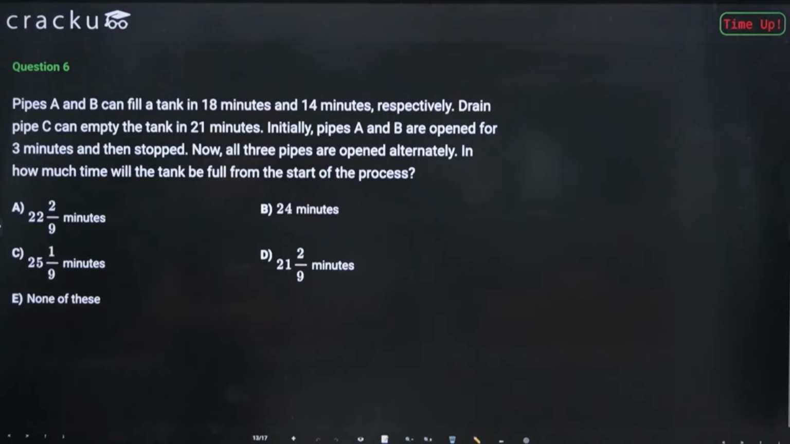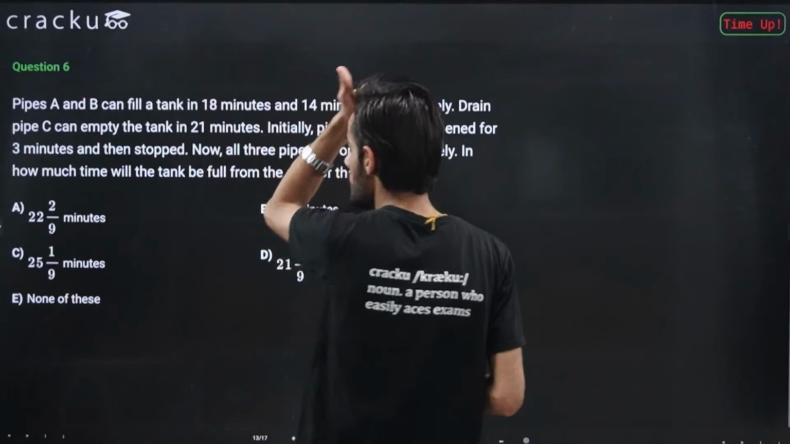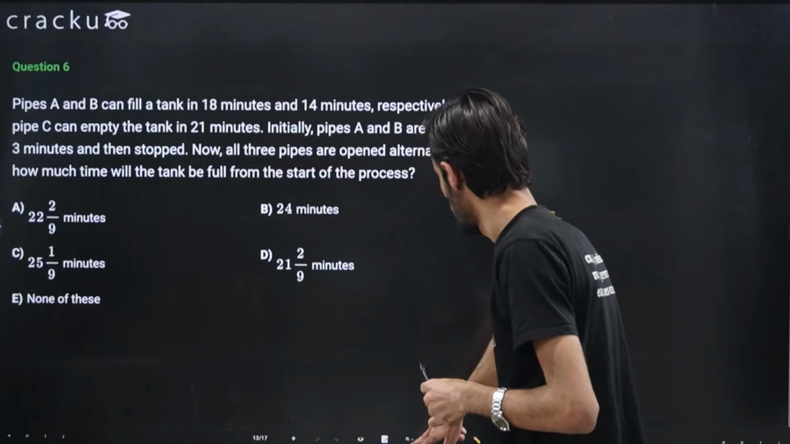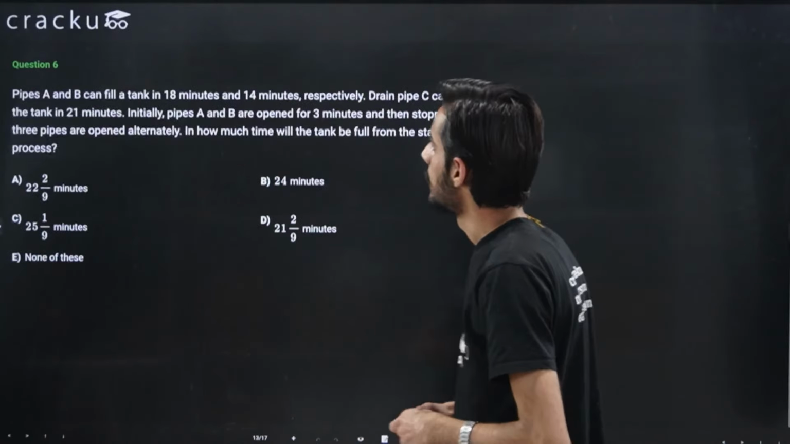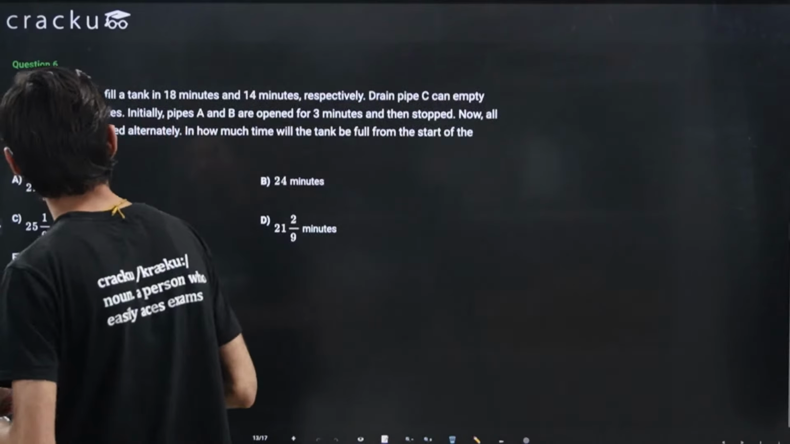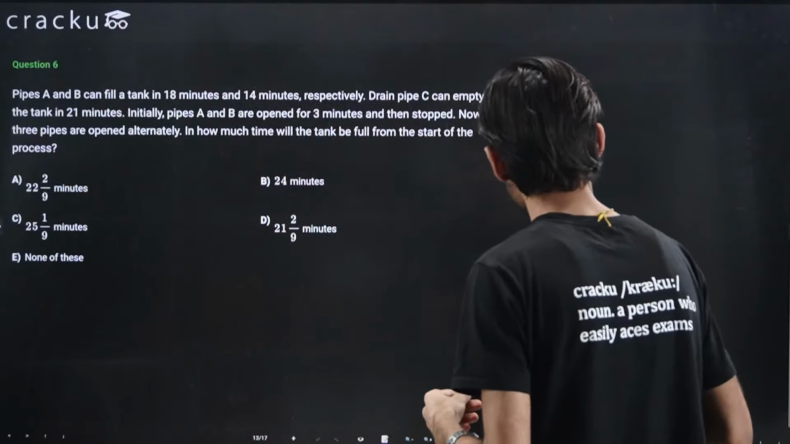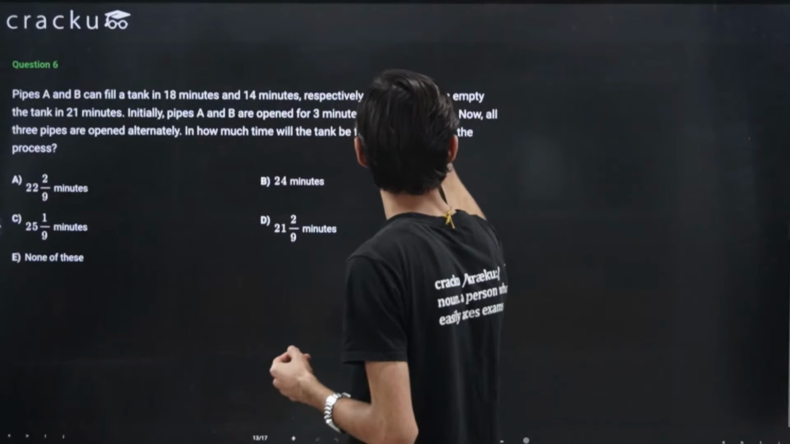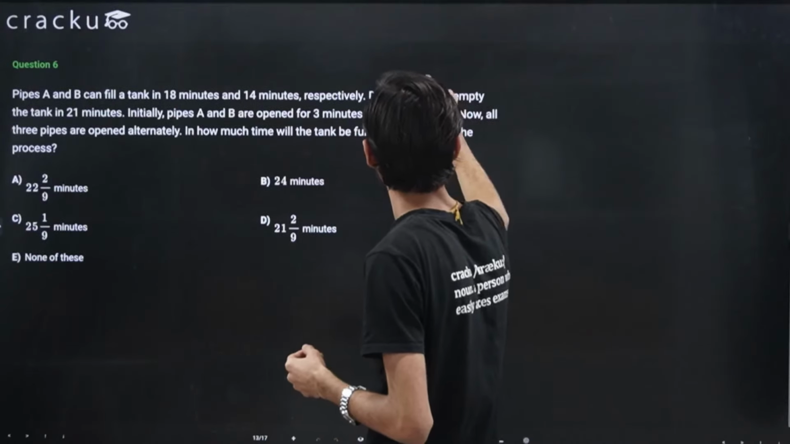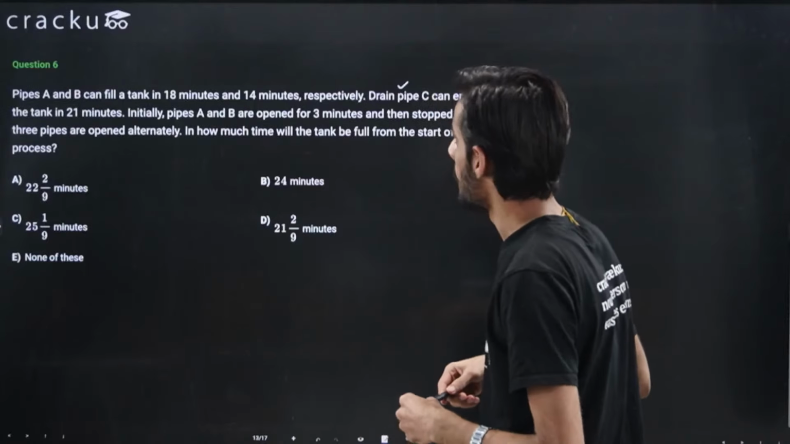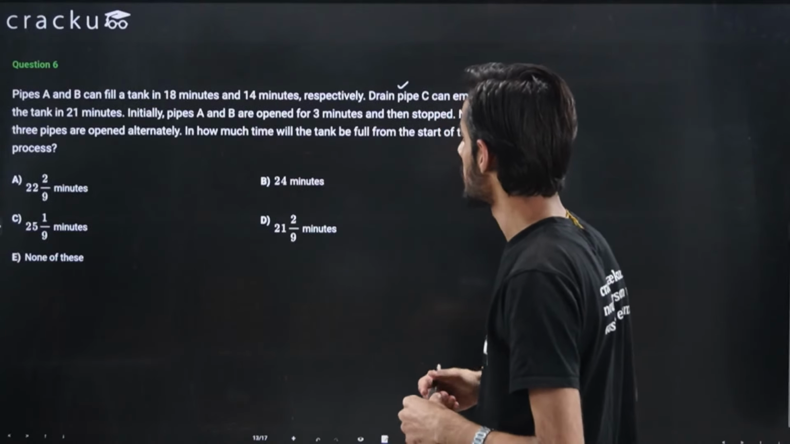So the time is up. Let's attempt this question. So pipes A and B can fill the tank in 18 minutes and 14 minutes respectively. Pipe C is a draining pipe, that is given to us. So pipe C can empty the tank in 21 minutes.